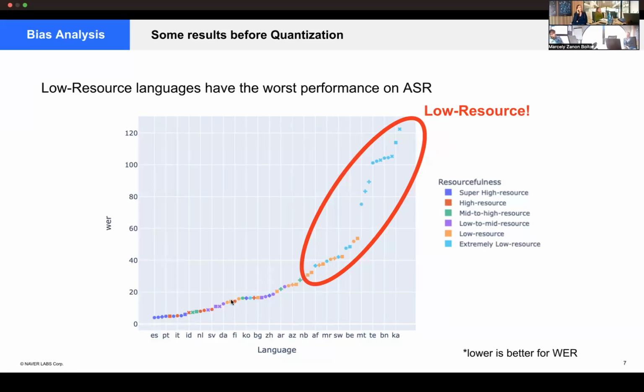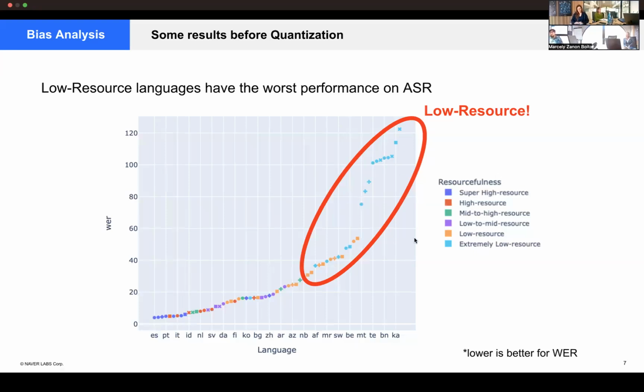Other cases here, also these ones in orange, are related to languages that have similar phonetics or something similar to high resource languages that had a good amount of training data. But if you look at the ones that have less training data in proportion, and they don't have any relation, then these ones are the ones that are super bad.